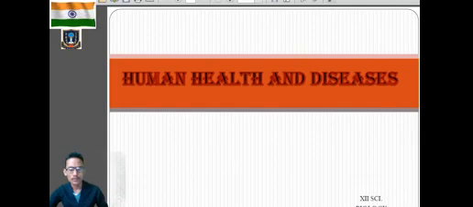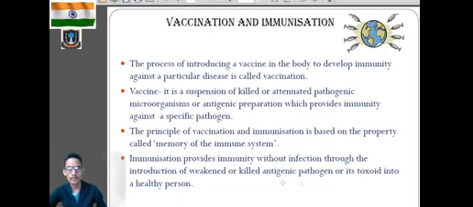In the last class, we learned about antigens and antibodies. We learned the structure of antibodies and the different types of antibodies. In today's class, we'll discuss vaccination and immunization. So what is vaccination and immunization?